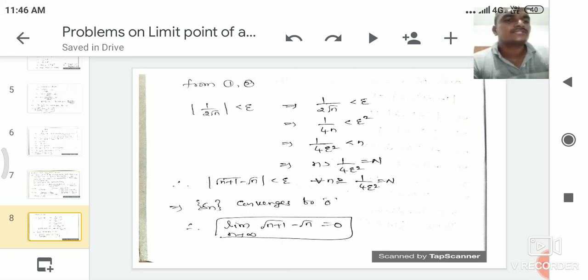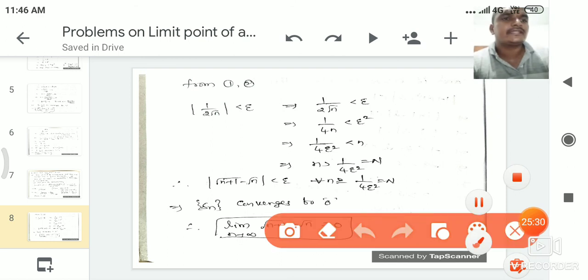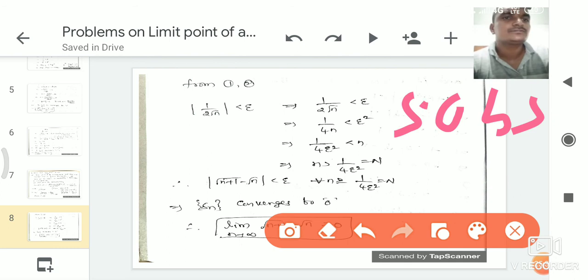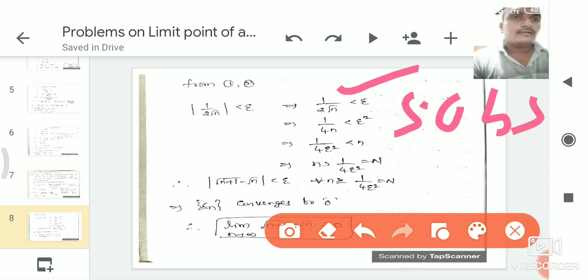Here squaring on both sides. 1 by 2 root n whole square is nothing but 1 by 4n. Epsilon square is nothing but epsilon square. So 1 by 4n is less than epsilon square. From that one we write it as 1 by 4 epsilon square is less than n. From that one, n is greater than 1 by 4 epsilon square.